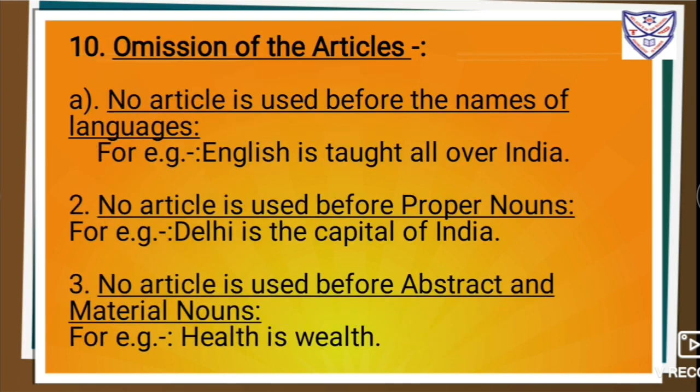Number 10. Omission of the articles. First one, no article is used before the names of languages. For example, English is taught all over India.